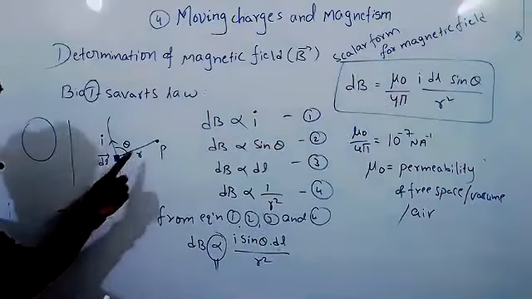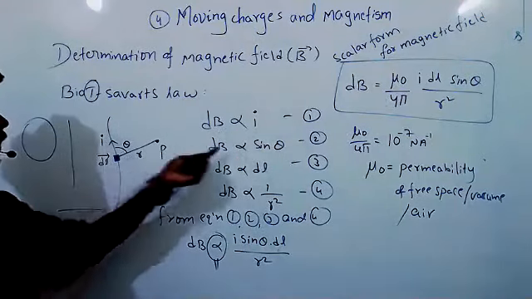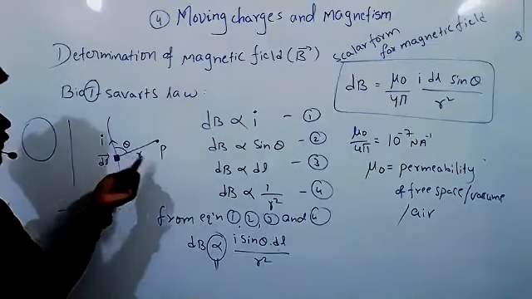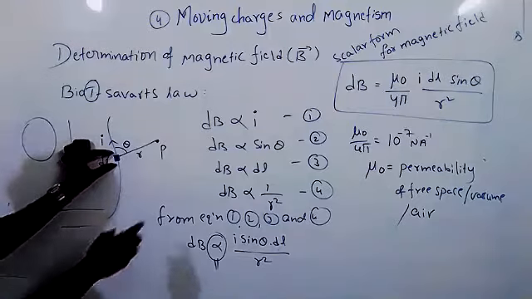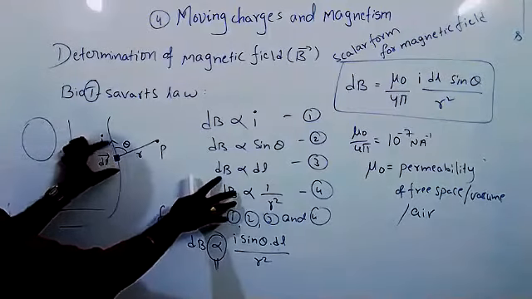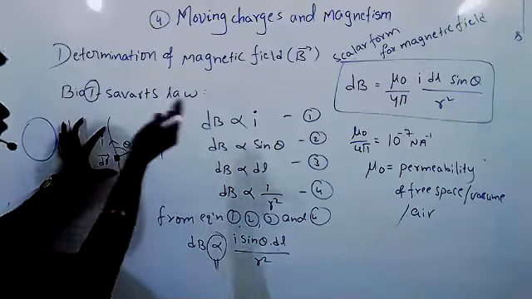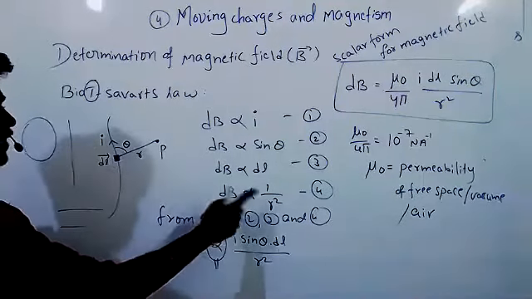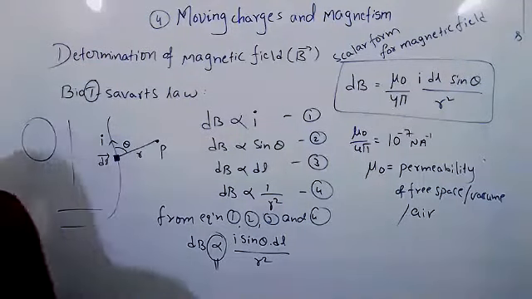So that magnetic field is directly proportional to current, directly proportional to sine of the angle between them, and directly proportional to dl length. When the length increases, dB also increases, and dB is inversely proportional to the square of the distance between them.